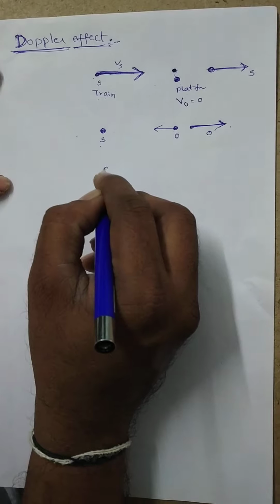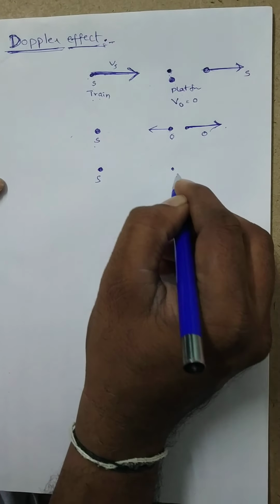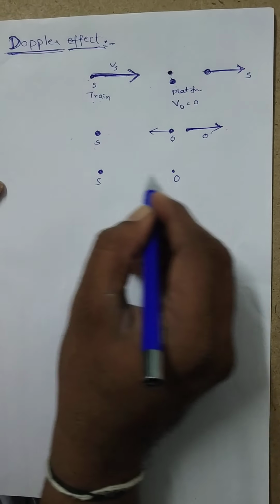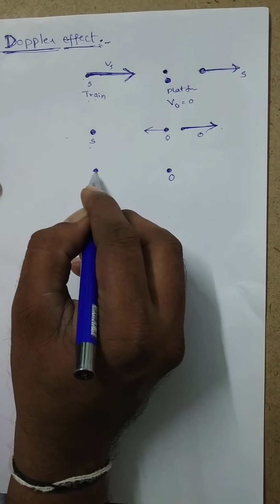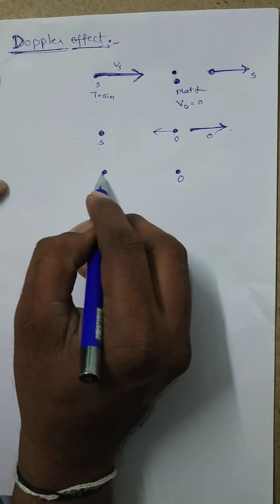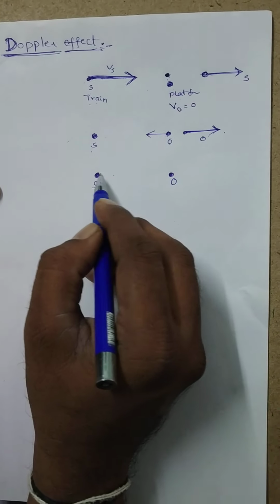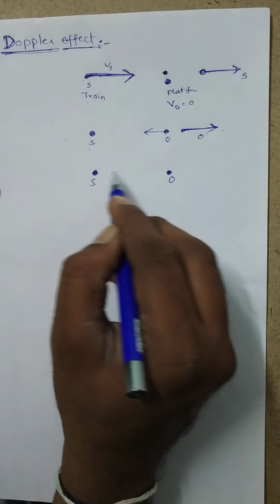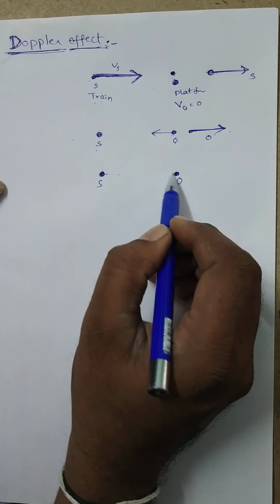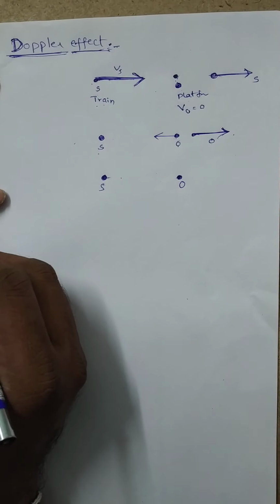Suppose the source and observer both are at rest and the source of sound produces a sound. This sound is heard by the observer with the same frequency. That means there is no change in frequency in this case.